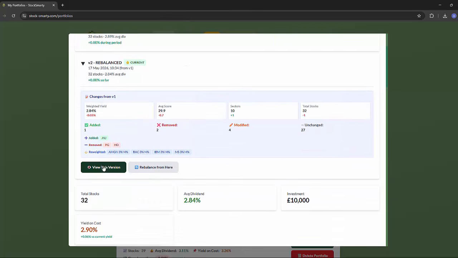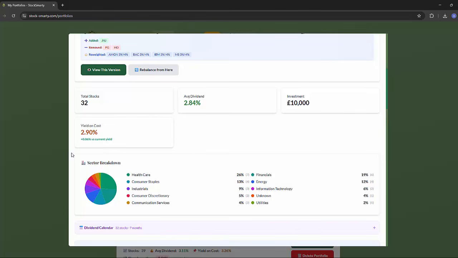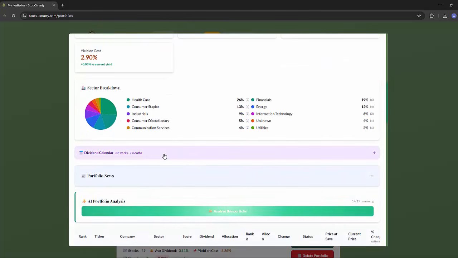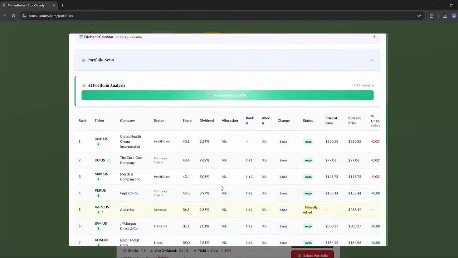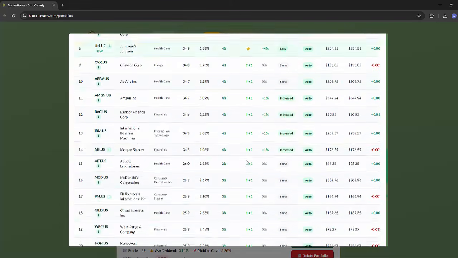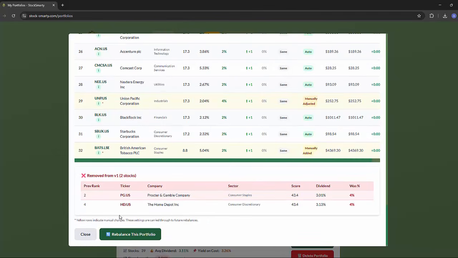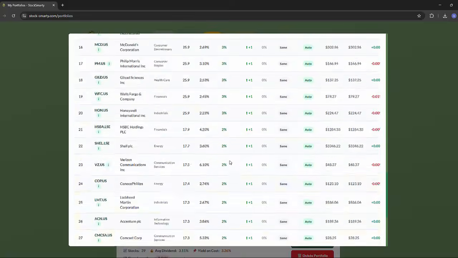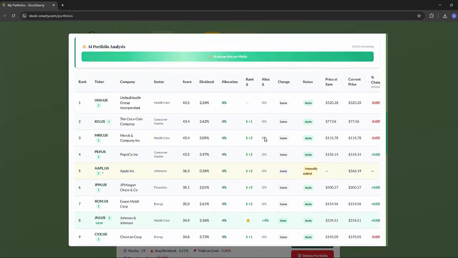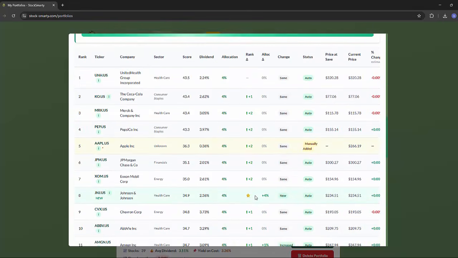So again, I press view this data, it gives me the highlights of this portfolio, gives me the dividend calendar associated with this portfolio, just as we saw before, and then the stocks underneath. The best thing about this is that at the bottom it shows the delta, so what's been removed, and then here you can see what may have been added or changed. So for example, Johnson & Johnson in this case was added in new.